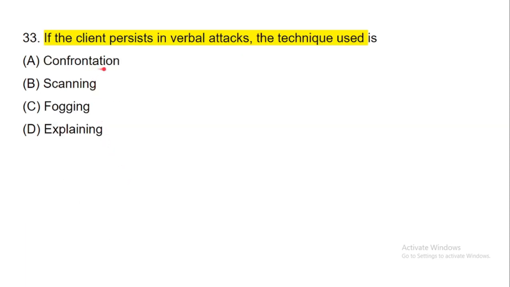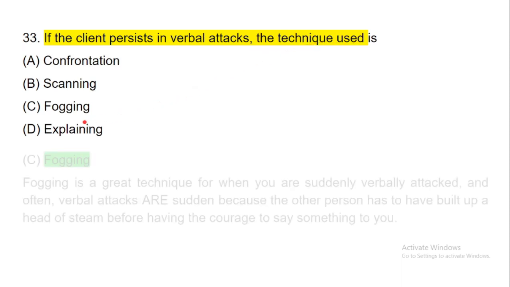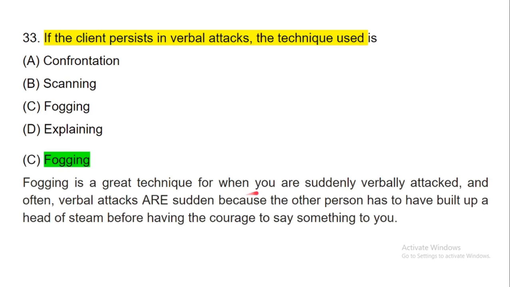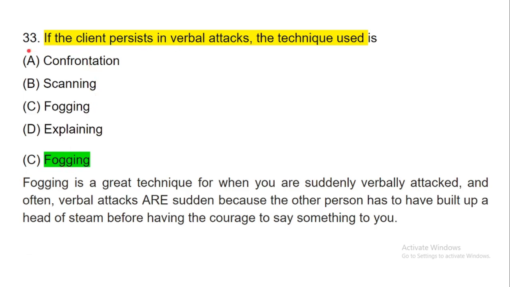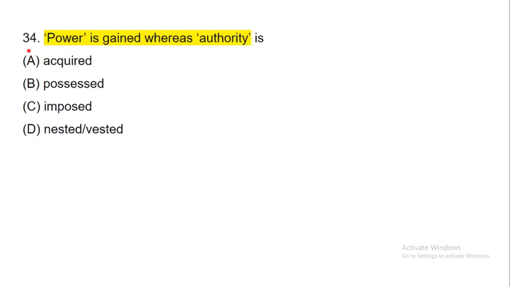Now next question, if the client persists in verbal attacks, the technique used is called fogging, and fogging is a great technique for when you are suddenly verbally attacked. Often verbal attacks are sudden, because the other person has had to build up a head of steam before having the courage to say something to you. So if the client persists in verbal attacks, the technique is called fogging. Now next question, power is gained whereas authority is wasted.